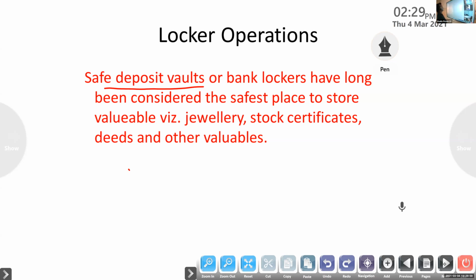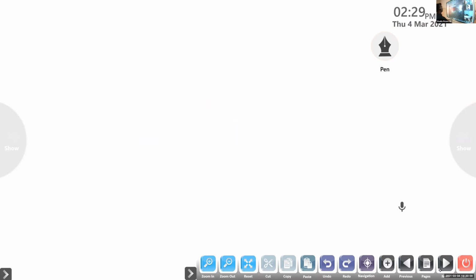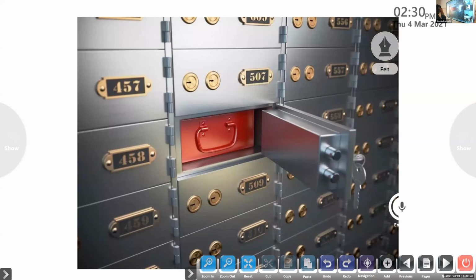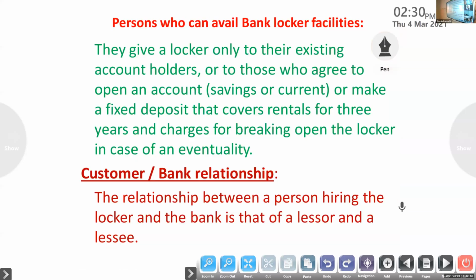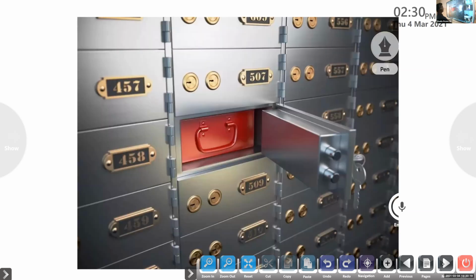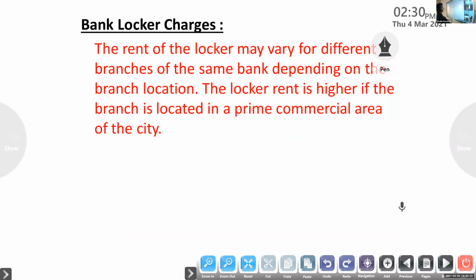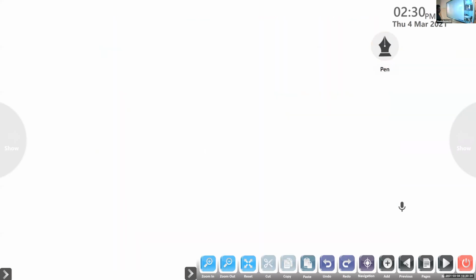Next topic is the safe. So inside the bank only it is placed, so that we can store our valuables. Next one, the need of a bank locker. That we have to know, the need of a bank locker.